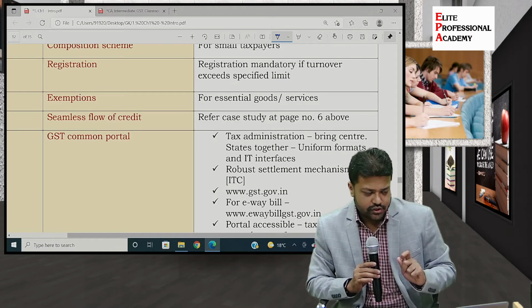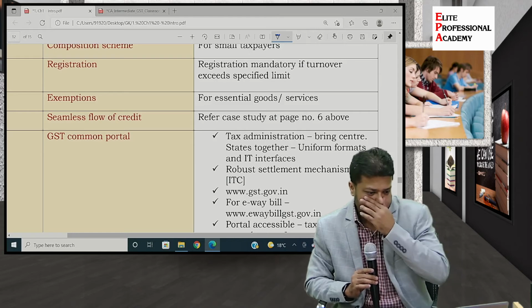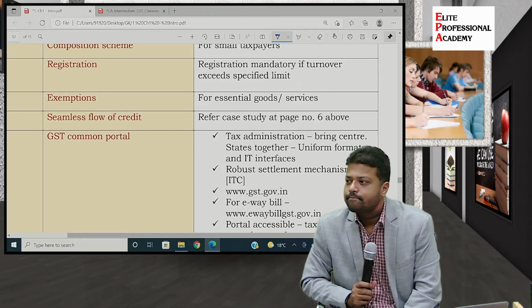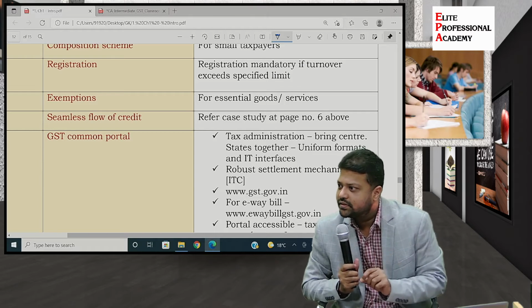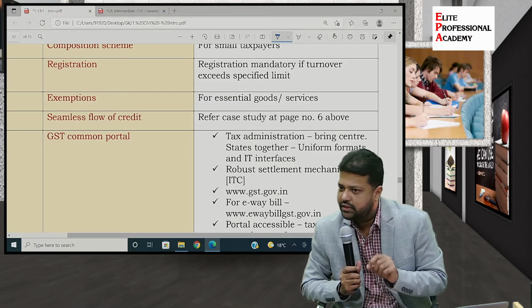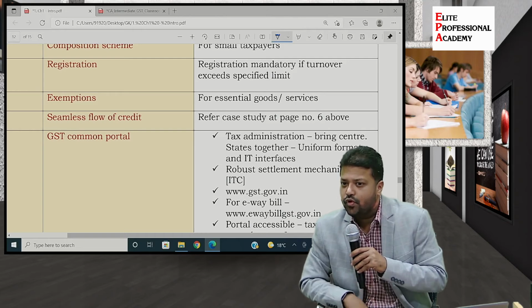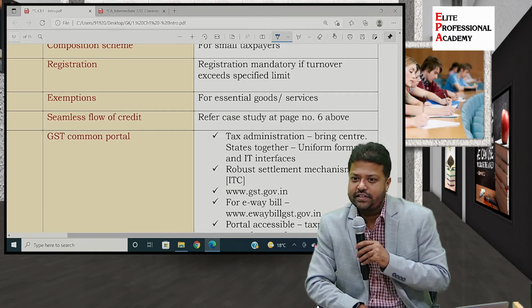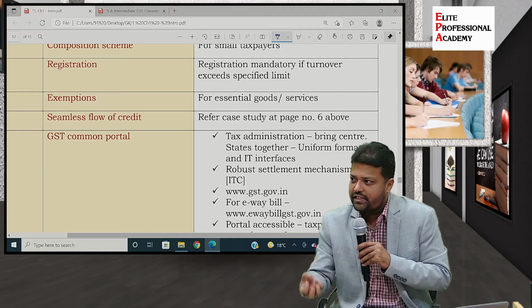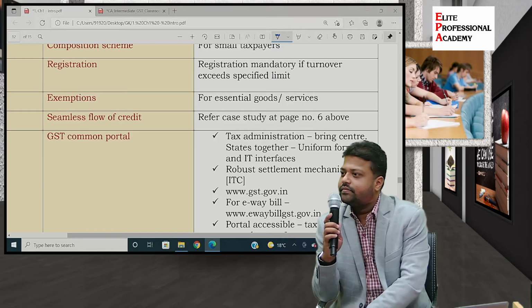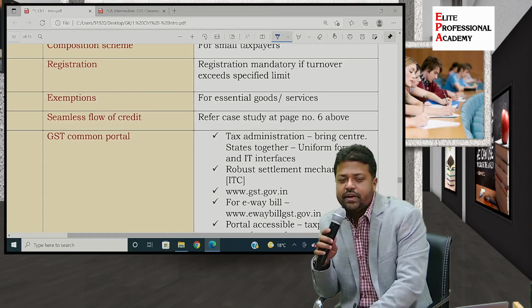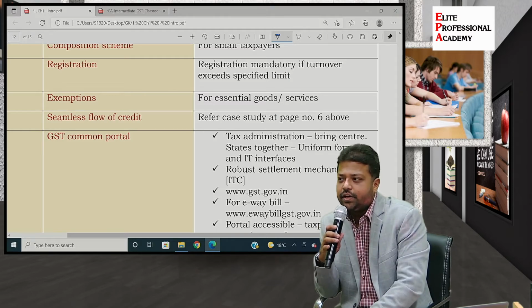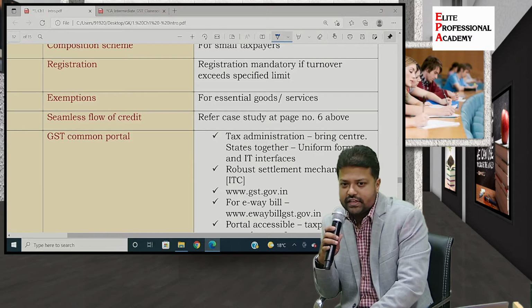Then you explain this to me, what is seamless flow of credit? We have seen case studies, few examples yesterday. So what was seamless flow of credit, which was not there in the earlier tax regime, which is now tried to be achieved under GST? Seamless flow of credit. What is credit? Input tax credit. Taxes paid to the earlier chain owner, right? Do we get the benefit of that under GST? The answer is yes. In the previous tax regime, was it possible?